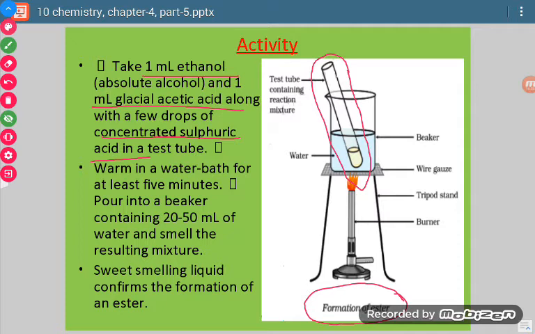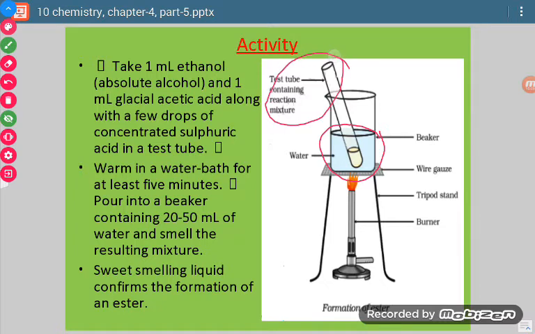We took a beaker and in that beaker we have taken water, and we started heating the beaker containing water, and we kept the test tube which contains our reaction mixture inside it. So what happens, the water becomes hot first and it gives its heat to the contents of the test tube, and then there is a chemical reaction and a new substance is formed. Now we are going to check whether a new substance has formed or not.